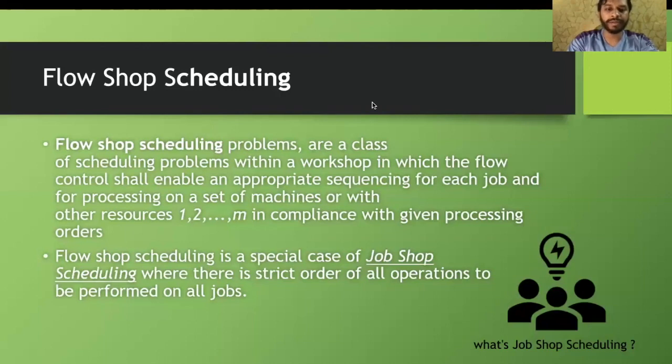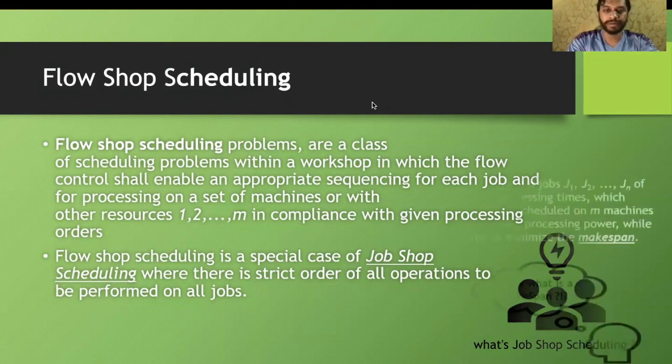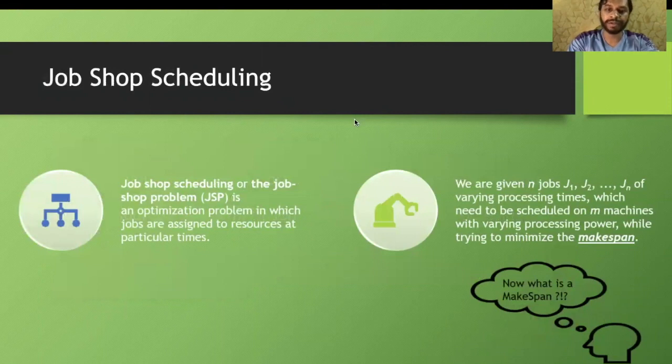So flowchart scheduling is a special case of job shop scheduling where there is a strict order of all the operations to be performed on the jobs. Okay, but you must be wondering, what's a job shop scheduling? So job shop scheduling or job shop problem is basically an optimization problem in which all the jobs are assigned to resources at some particular time.